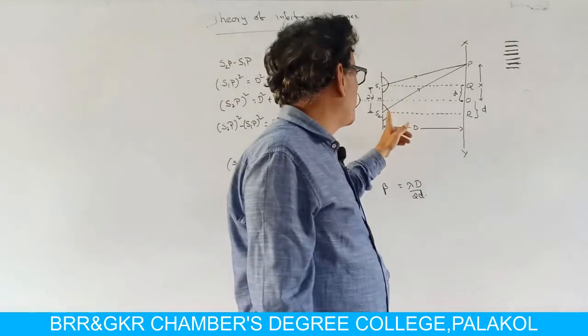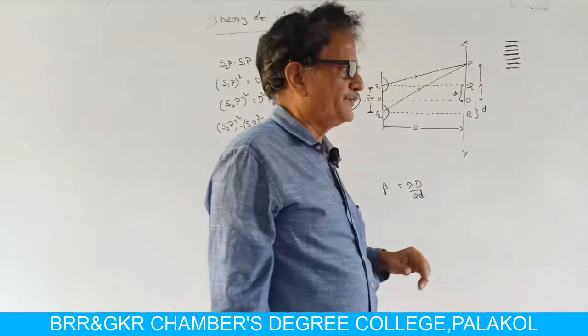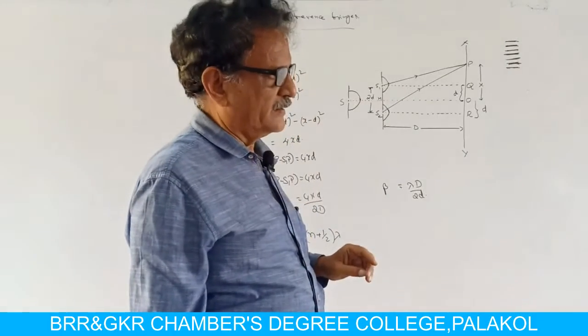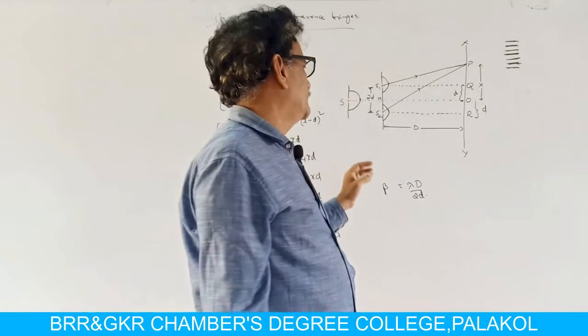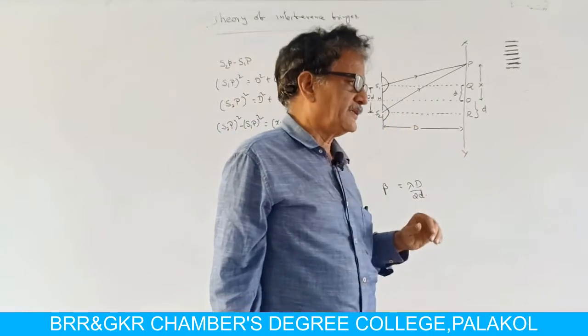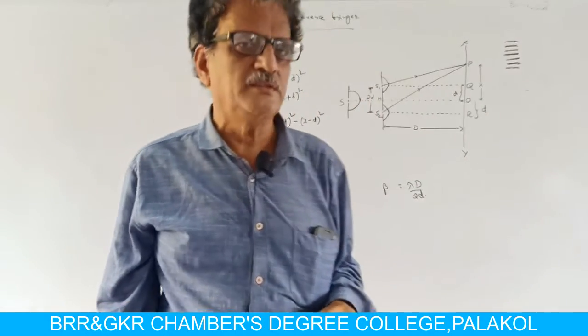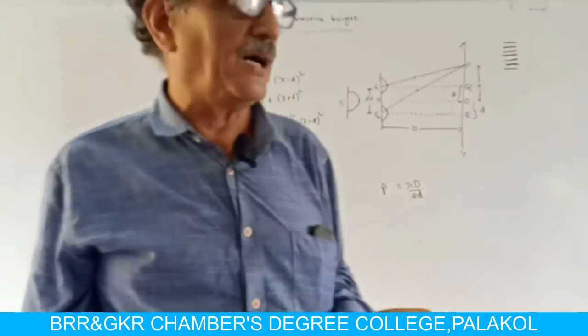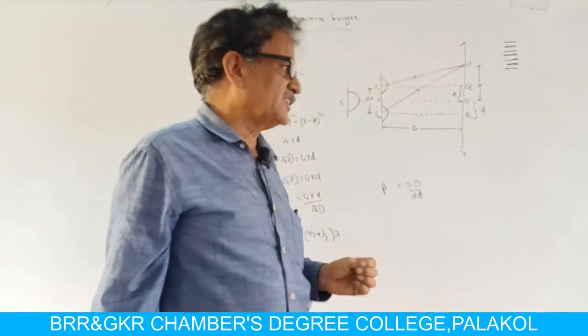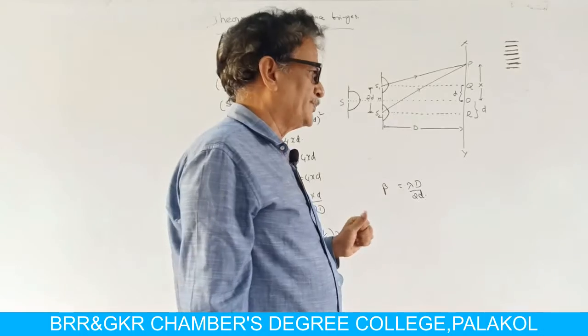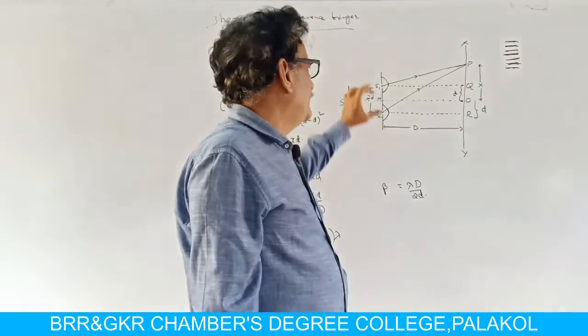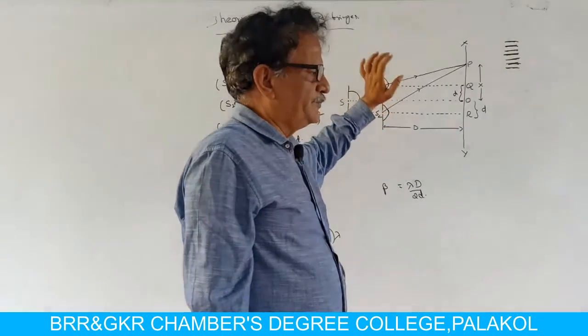The light coming from the secondary sources is not only monochromatic, it is coherent light, because the conditions for coherency are fulfilled for these two rays only.